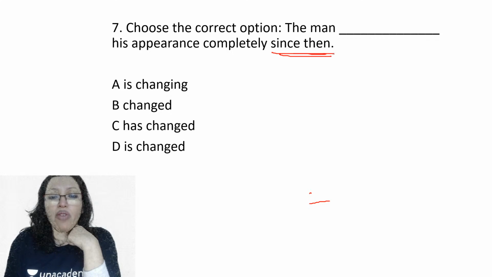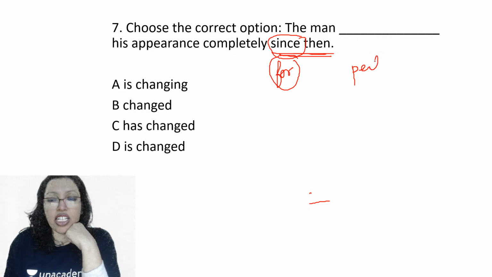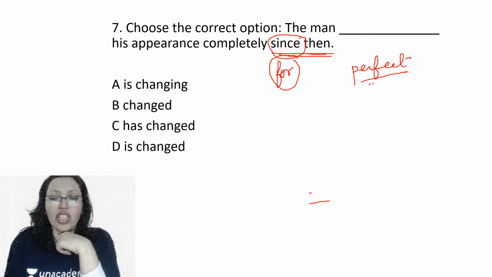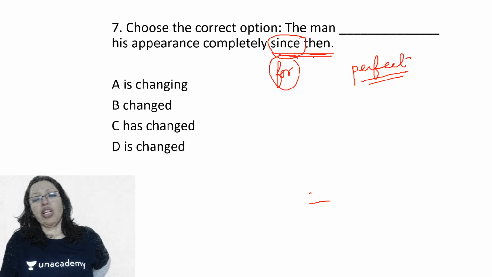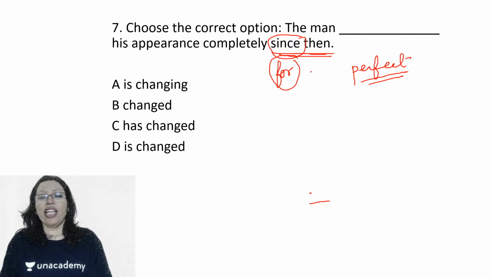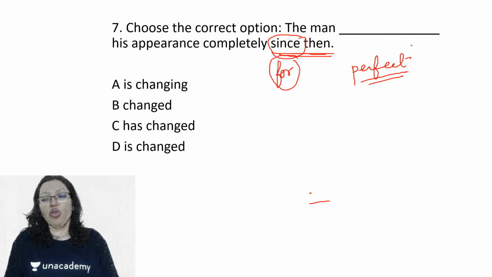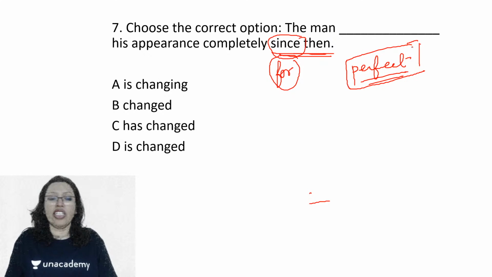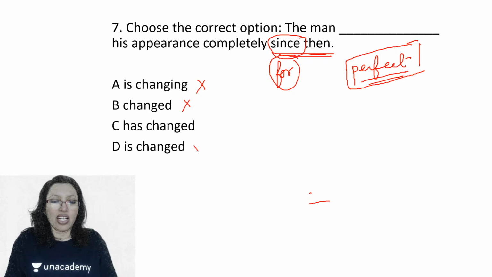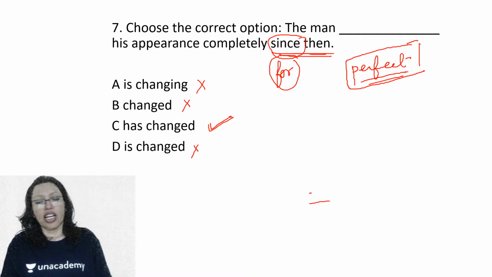Remember, whenever you have since or for, you know that this is in the perfect tense, without worrying about anything. The minute you have a since or for telling you a period of time, you know you're going to be in the perfect tenses, and therefore any of the other tenses will not work. So clearly A cannot work, B cannot work, and D also cannot work. Clearly "has changed" can be the correct answer.